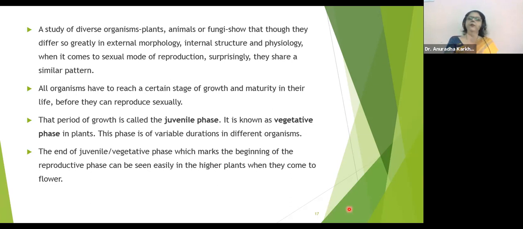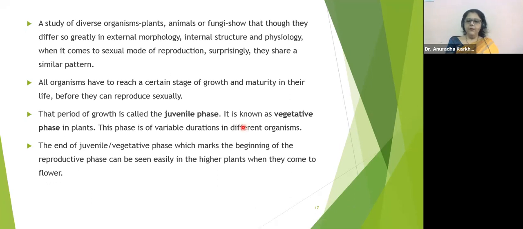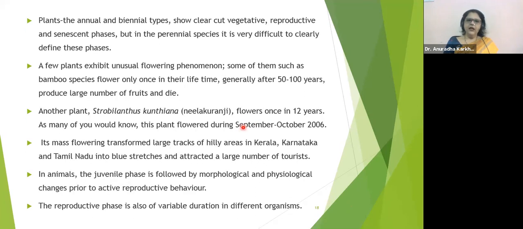Fine. So please remember the word juvenile phase for animals and vegetative phase for plants.